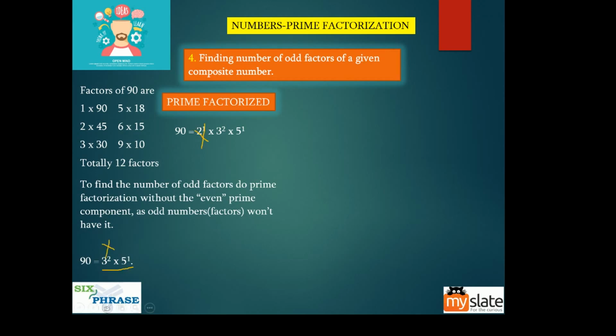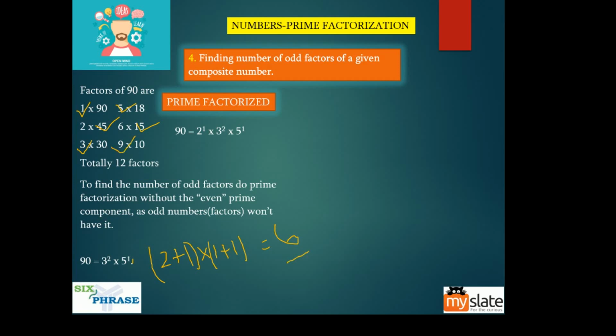Now how do we find the number of factors? Take this 2, add 1. Take this 1, add 1. And multiply them both. 3 into 2, which will give you 6. Guys, while counting, I told you 1, 2, 3, 4, 5, 6. So did we get 6 odd factors? It is as simple as that.